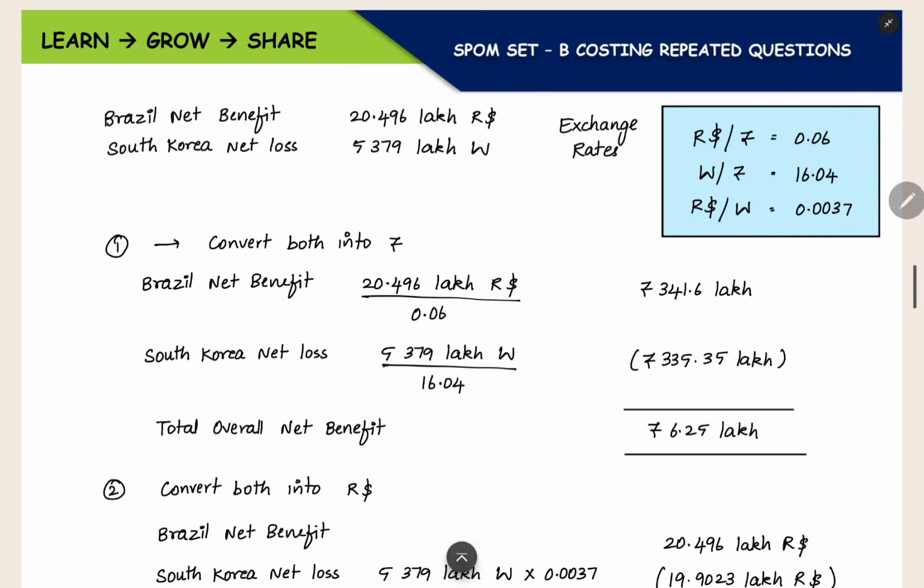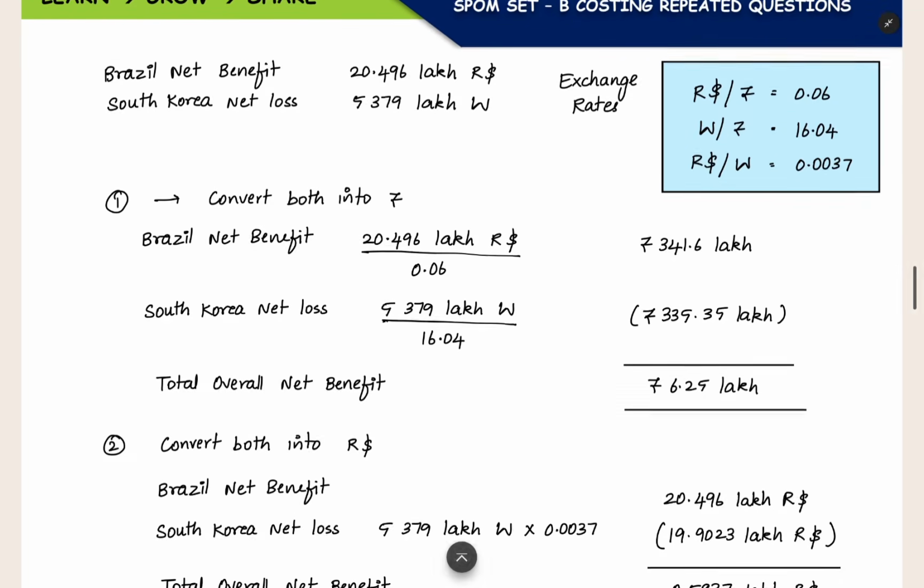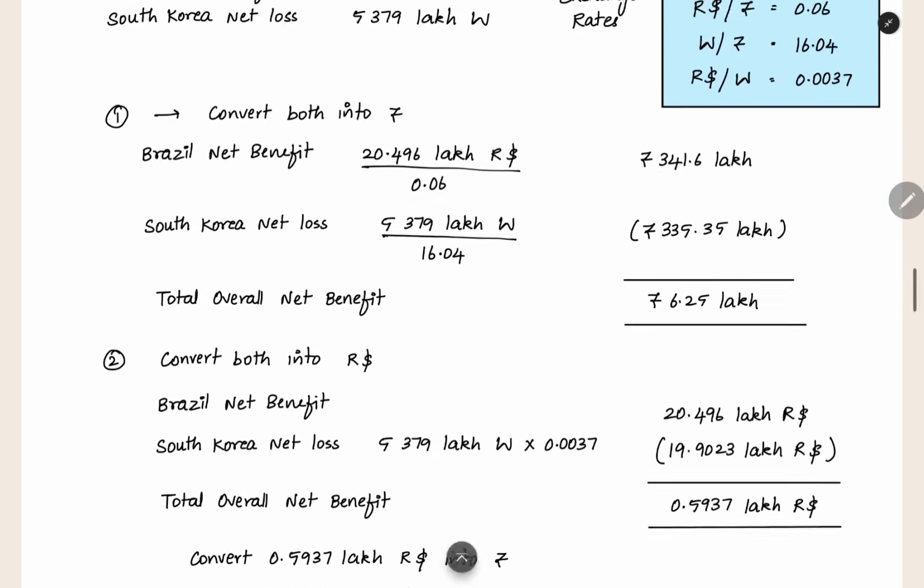We are going to see different methods for converting it into rupees. In Brazil, we are getting this much R dollar net benefit. We are getting a positive benefit in Brazilian currency. In South Korea, we are getting this much loss in South Korean currency. This is the net loss in South Korea, but it is in South Korean currency. Now we have to convert both into rupees. Here we have three methods for calculating the loss in rupees. First, we can convert R dollar into rupees, and won also into rupees. Then we can set off these two and see how much profit or loss we are getting in rupees.